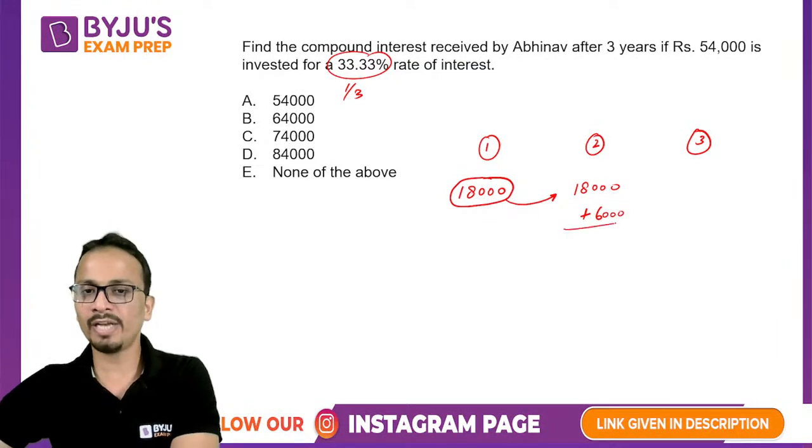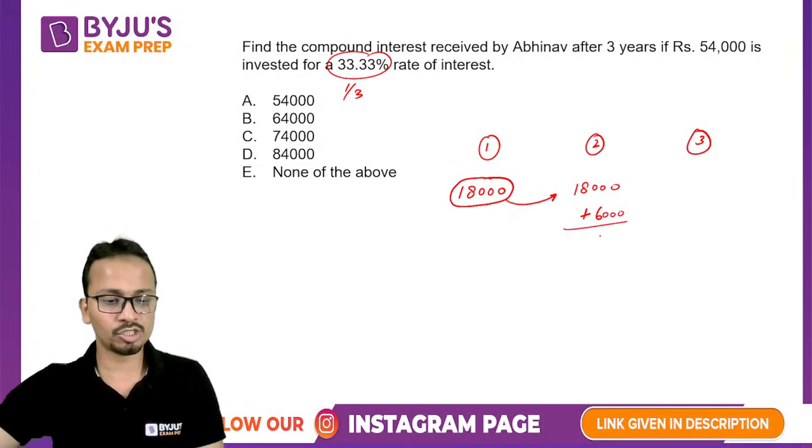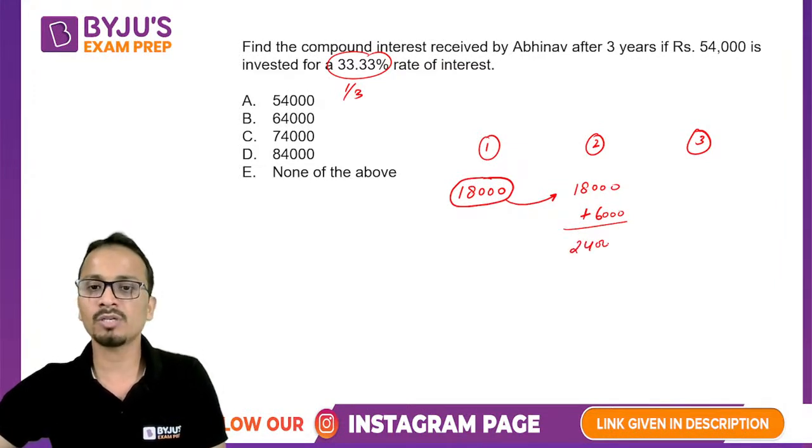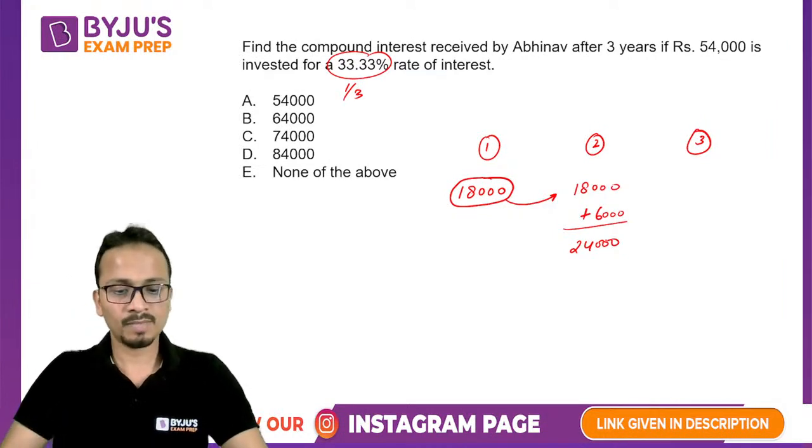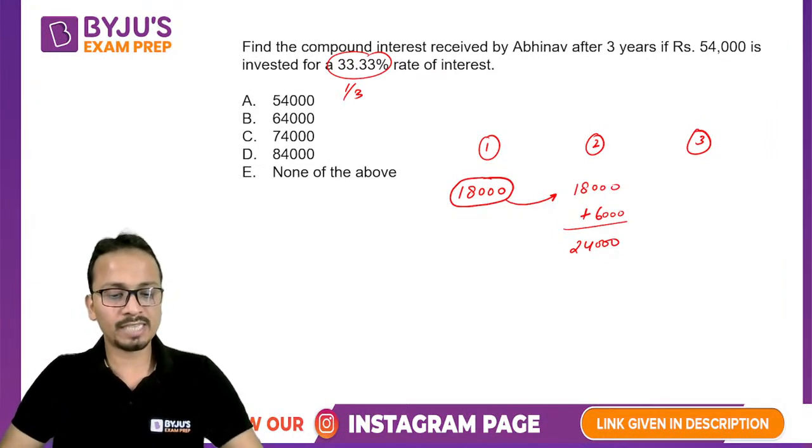So this will be the total interest for this year, that is 24,000. Am I clear? So this was the second year. Now I'll move on to the third year.